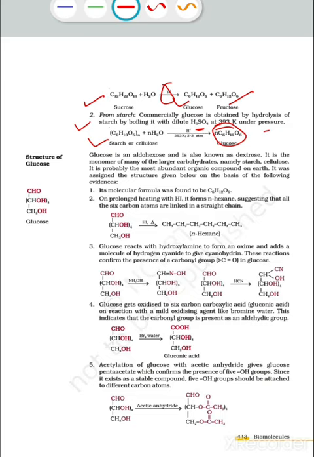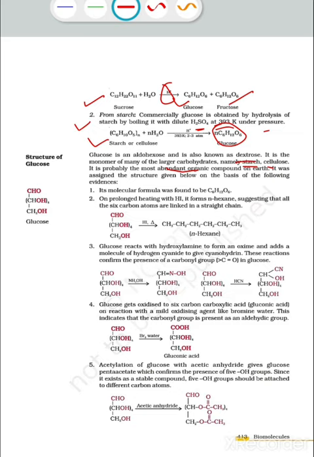Now we are going to study the structure of glucose. In this topic we will prove the structure of glucose by different chemical reactions. So let's begin. Glucose is an aldohexose and is also known as dextrose. It is a monomer of many of the larger carbohydrates, namely starch and cellulose. It is probably the most abundant organic compound on earth.